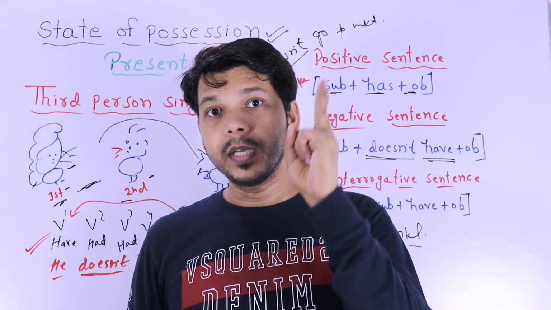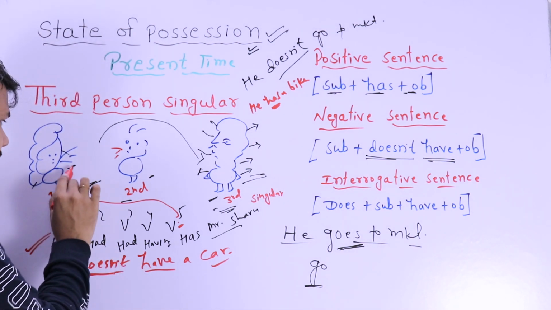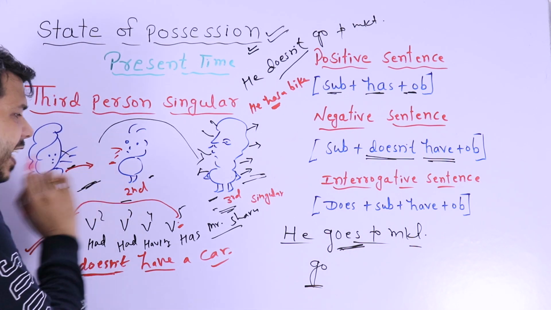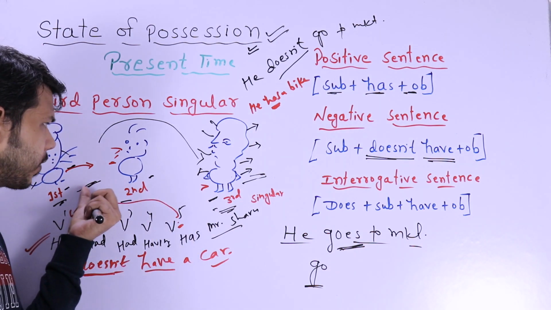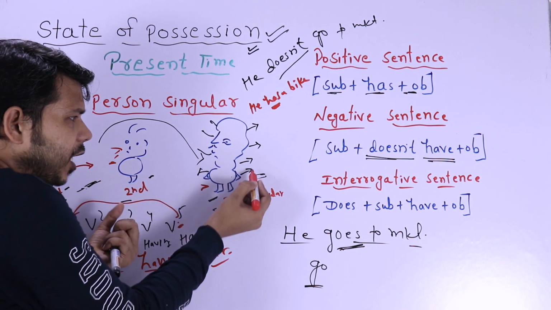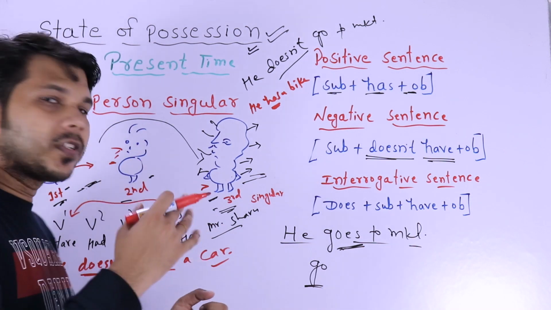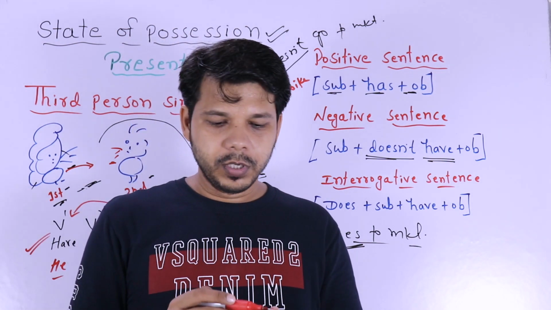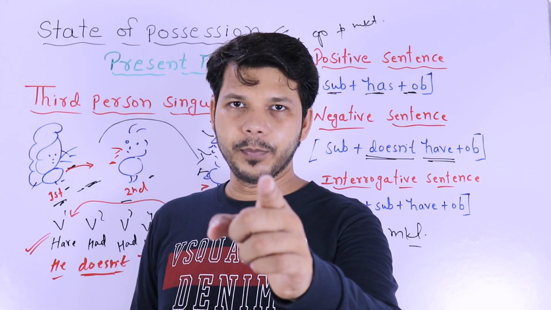Okay? Now, if I ask questions, okay? Suppose this first person is asking question to this second person about a third person singular. This first person is asking whether this third person possesses something or not, so the first person has to know either yes or no. Let's take an example. I am the first person, you are the second person, okay?